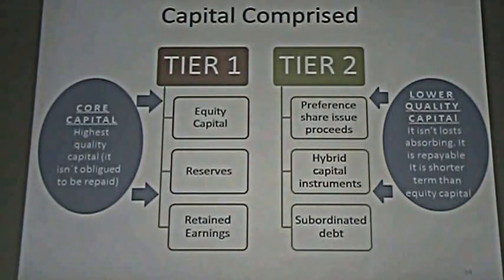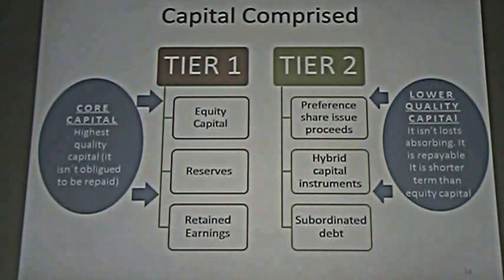Reserves are funds that you retain to absorb losses, so you are not obliged to return them to anyone. And retained earnings: you can reinvest them, or you can pay them in dividends. That is your decision. Nobody can oblige you to pay. If you consider that you need to retain those funds, you can retain them indefinitely.